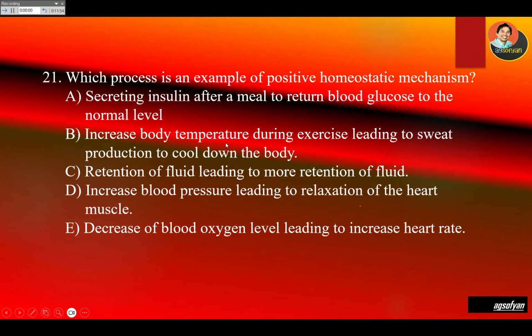B, retention of fluid leading to more, so more retention of fluid, this may be the answer. Look at D, increased blood pressure leading to relaxation that will decrease blood pressure, so this is negative. Decrease of blood oxygen level leading to increased heart rate to increase the blood oxygen, this is also negative, because decrease leads to increase. So C will be the answer. Look for the keyword more for positive feedback.